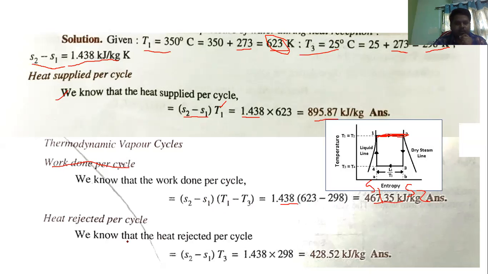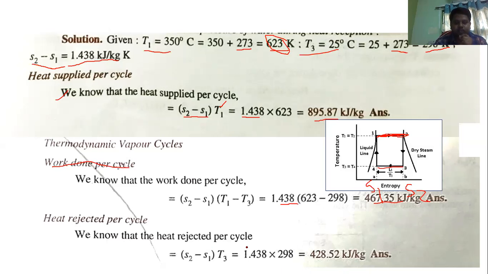Now the final one is heat rejection. Where is heat rejection happening? In the condenser. So which process? 3 to 4. In the 3 to 4, the water is getting condensed. Here again, from this equation we know S2 minus S1 into T3. This equation we already discussed in the previous slides. The same equation I'm using here.